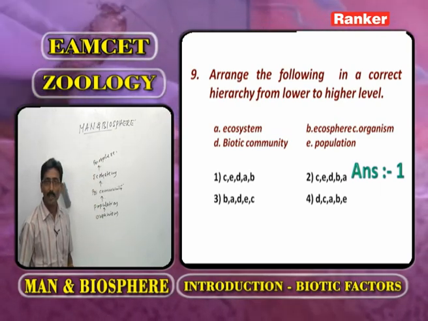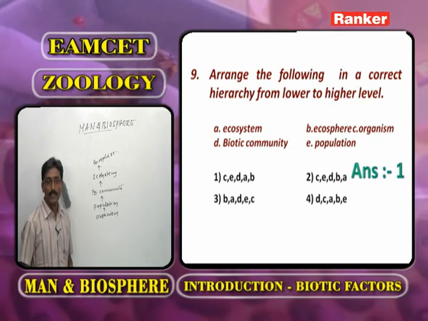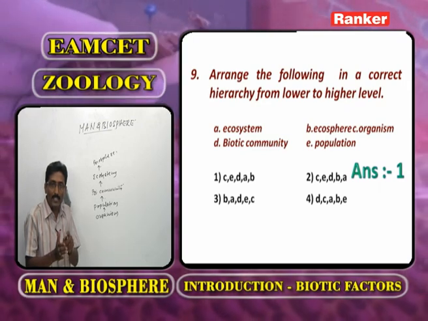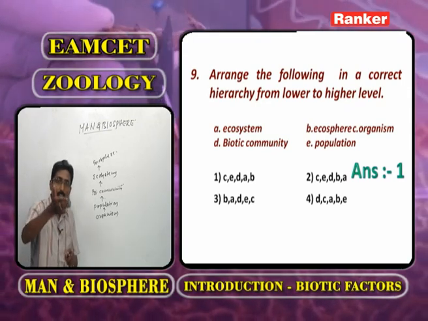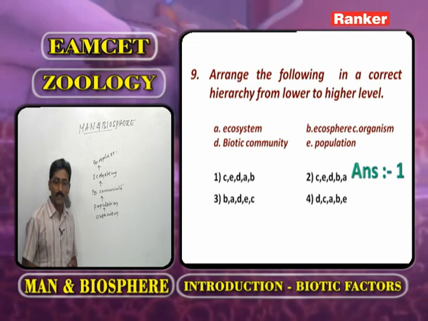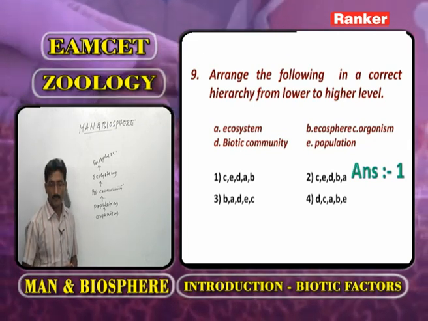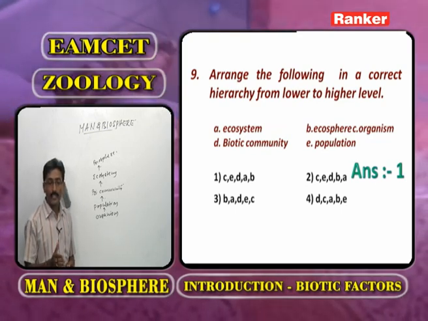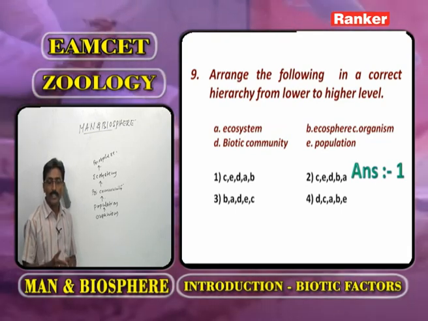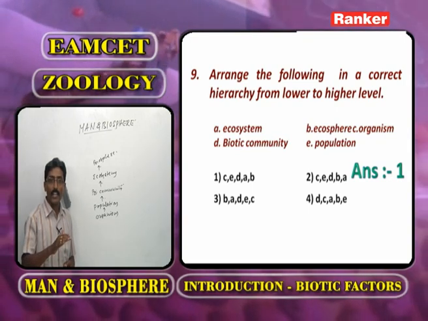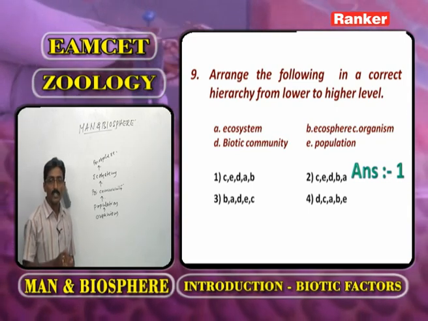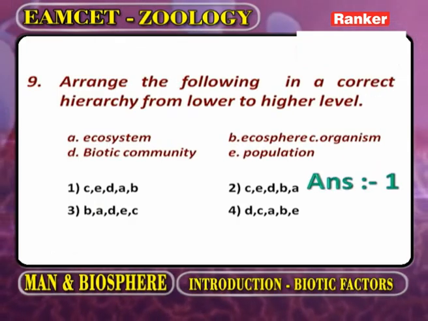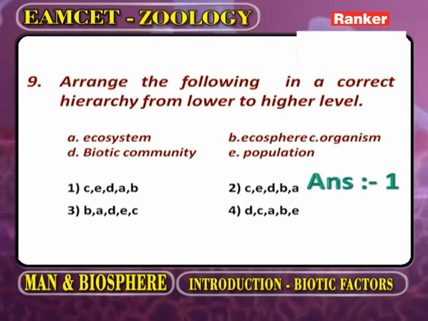What is the other name of biosphere? That is ecosphere. Now based on this information, we have to arrange the options in ascending order. One is the organism. Now the second one we call population, then biotic community, then ecosystem, and finally ecosphere or biosphere. Now the answer is the first one. Now we move to the next question.